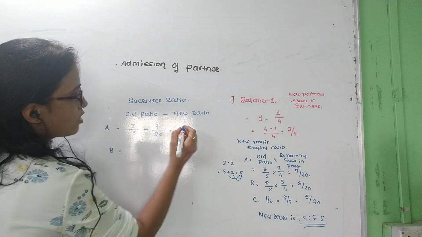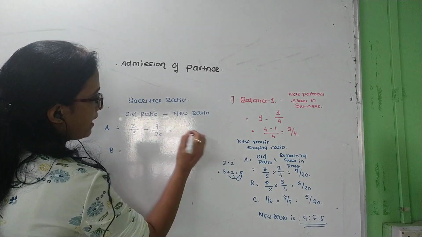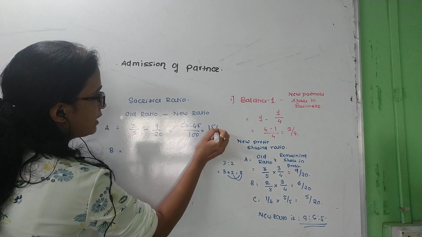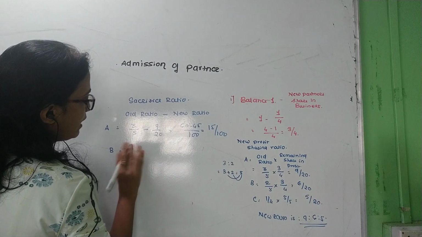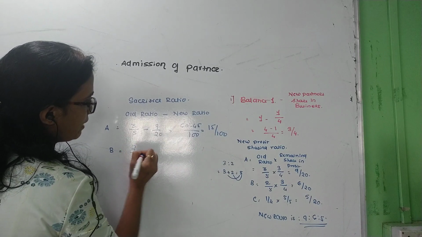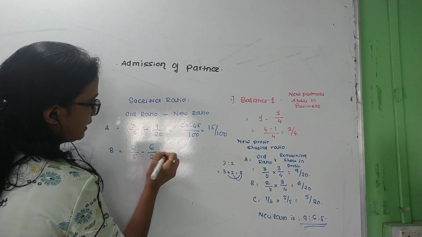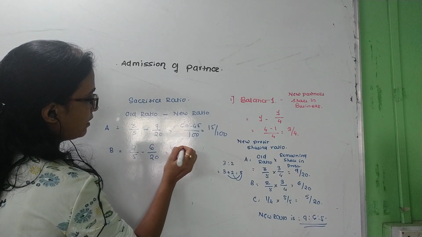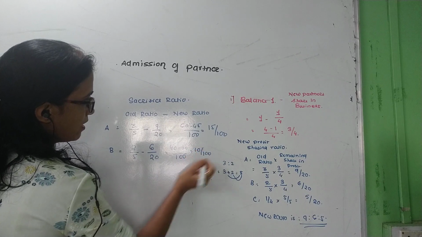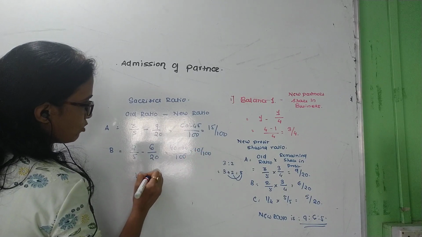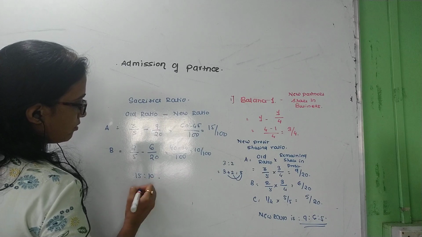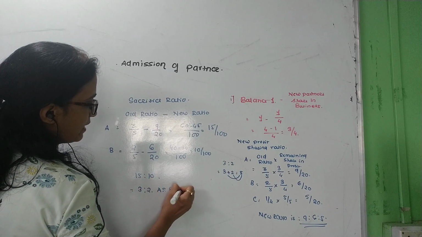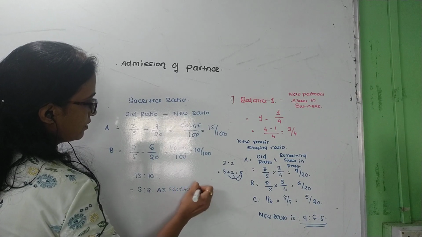I am just going to cross multiply this. 20 times 3 is 60, 9 times 5 is 45, so I get 15/100. Now the old ratio for B, 2/5, and the new ratio 6/20. Here again I cross multiply: 40 minus 30, so 10/100. So 100 is the common denominator, so 15:10, which is 3:2. So 3:2 is the A and B sacrifice ratio.